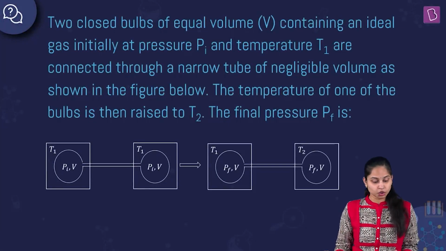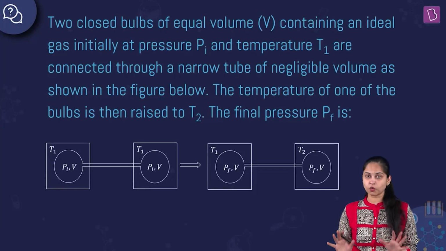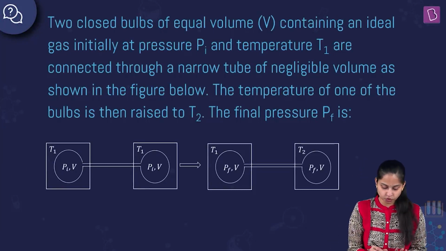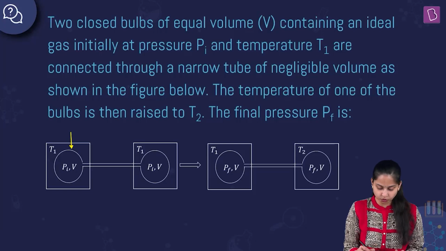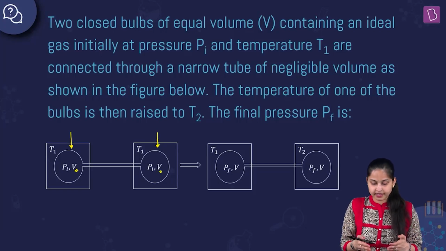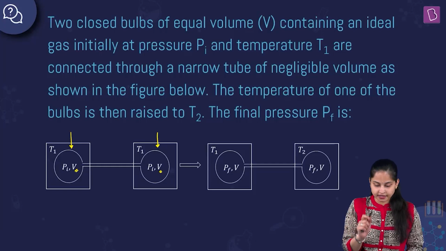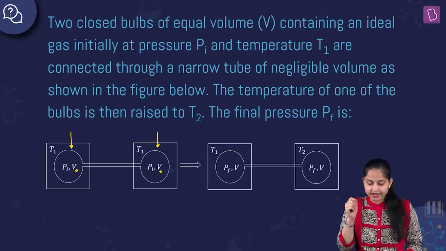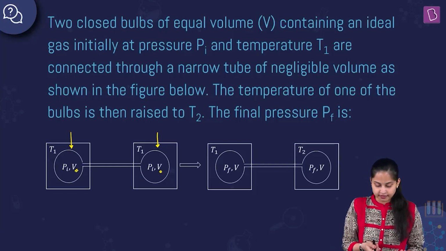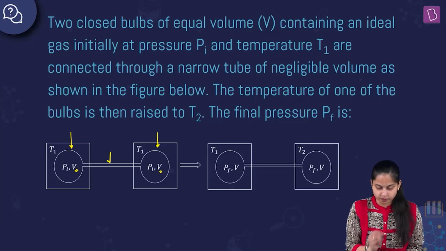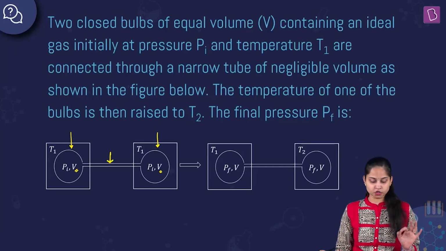The question over here is: two closed bulbs of equal volume V, containing an ideal gas initially at pressure Pi and temperature T1, are connected through a narrow tube of negligible volume, as shown in the figure. That means this is the narrow tube of negligible volume.